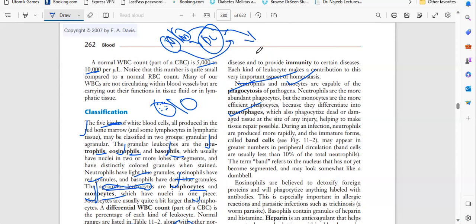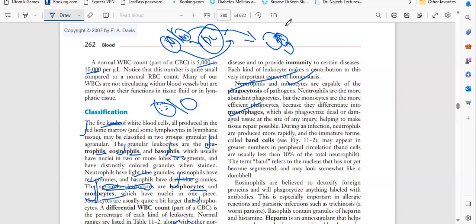Monocytes have another function. They do more than phagocytosis. They are macrophages, because whatever dead tissue we talked about in the RBC, that damaged RBC will be eaten by macrophages. Likewise, inner body dead tissues are eaten by macrophages. Like when any injury happens, there is redness, and dead tissue is there, so macrophages will reach and eat the dead tissue. What is the macrophage? Monocytes. This is the thing we have to remember.